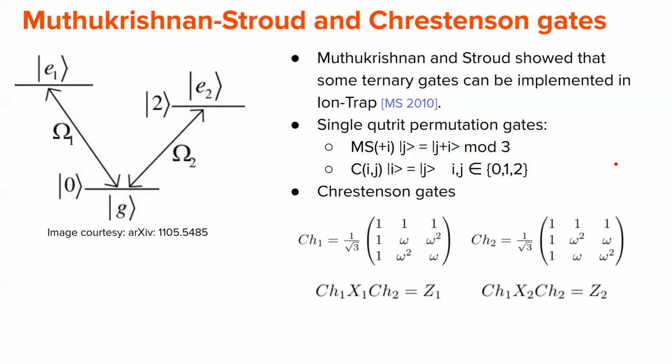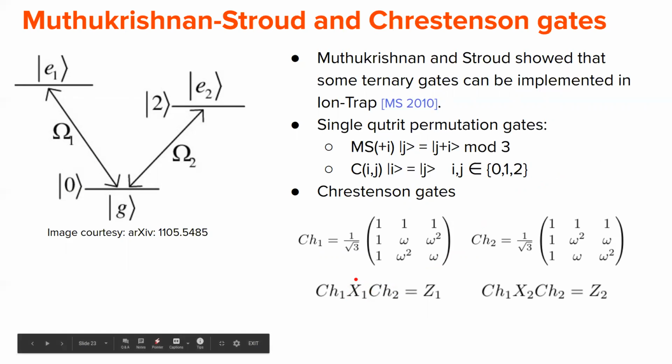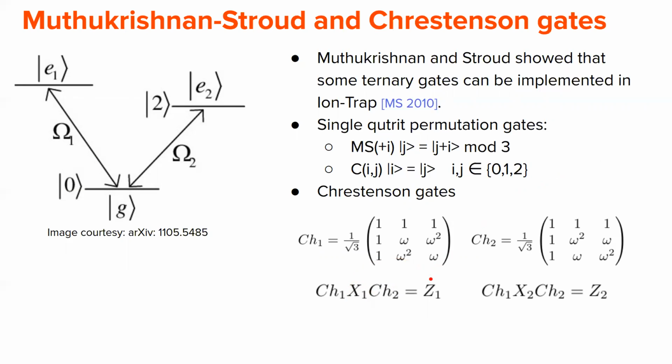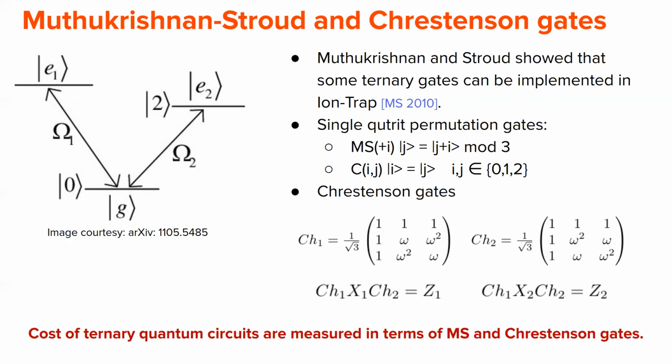And another type of gate is this extension gate, which is basically the extension of the Hadamard gate in the ternary system. What it does is it takes the X operator and converts it to the Z operator, and vice versa. It takes the Z operator and converts it to the X operator. So the cost of our circuit will be measured in terms of these MS gates and extension gates. Fine.